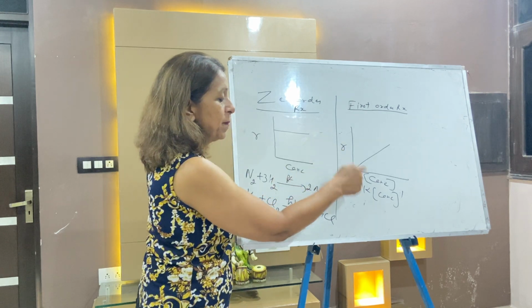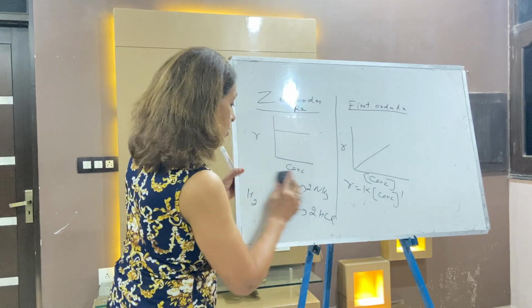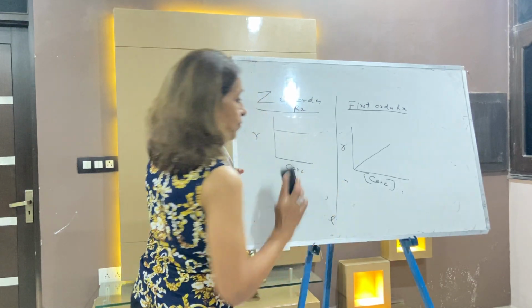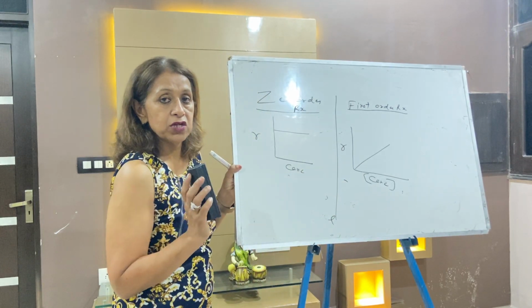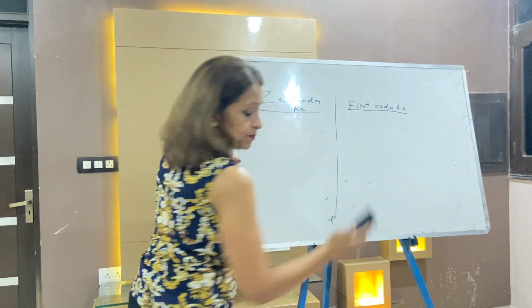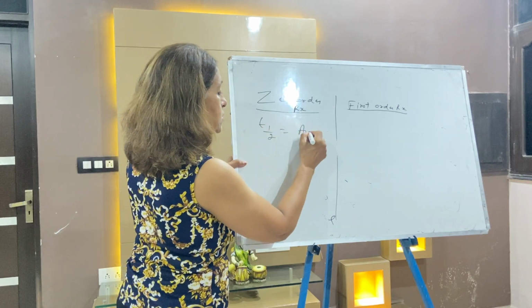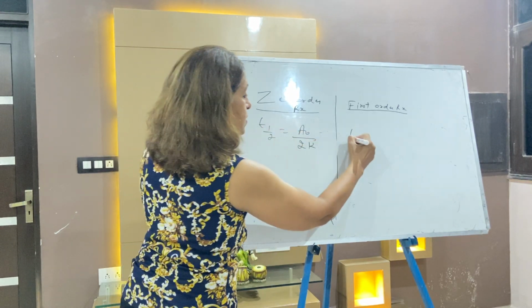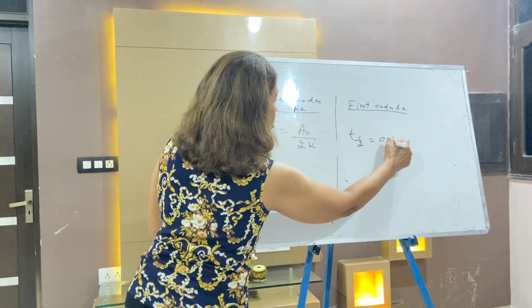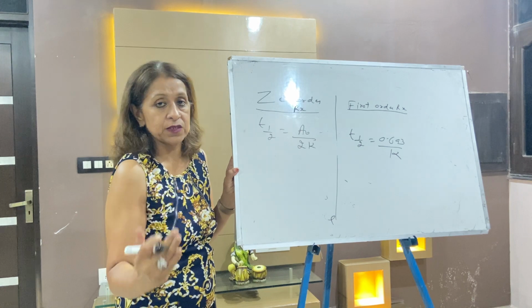But in this, rate depends upon the concentration. So the first point of difference I discussed with you. I think you might have drawn these two graphs. Now the second point, write down number wise. In this case, half-life is equal to initial concentration by 2K. But in this case, half-life is equal to 0.693 by K. Derivation we already derived in descriptive classes.